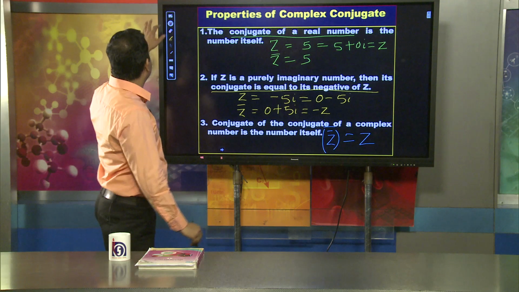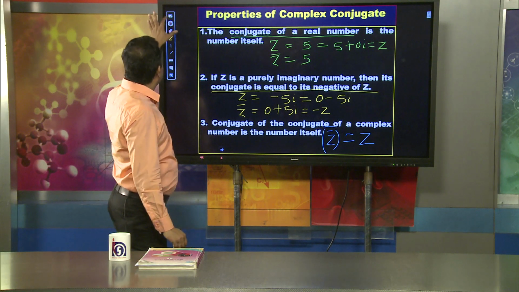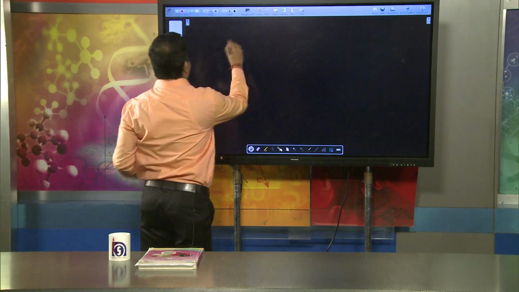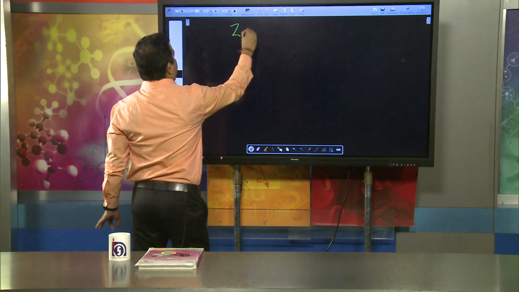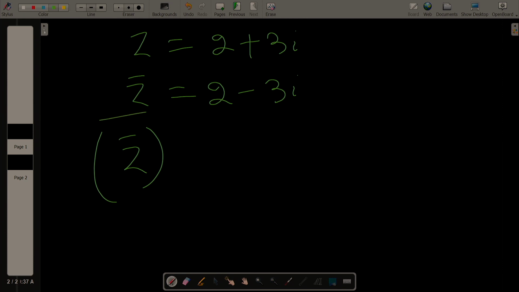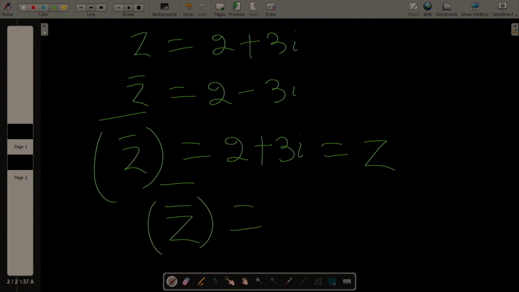Suppose I take z equal to 2 plus 3i. Okay. z bar becomes 2 minus 3i. When talking about z bar of whole bar, you will find 2 plus 3i, which is equal to z. So, I can say the conjugate of a conjugate of a complex number becomes the number itself.